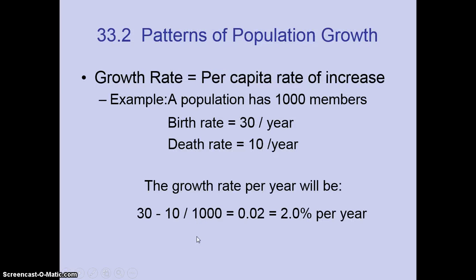Section 33.2 is going to talk about patterns of population growth. The growth rate is equal to the per capita rate of increase. Here's an example. A population has 1,000 members. The birth rate is 30 a year, and the death rate is 10 a year. So the growth rate per year is the difference between the birth rate and the death rate, which is 20 divided by 1,000, because that's your total, and multiplied by 100. So the growth rate is a positive 2% per year in this population.